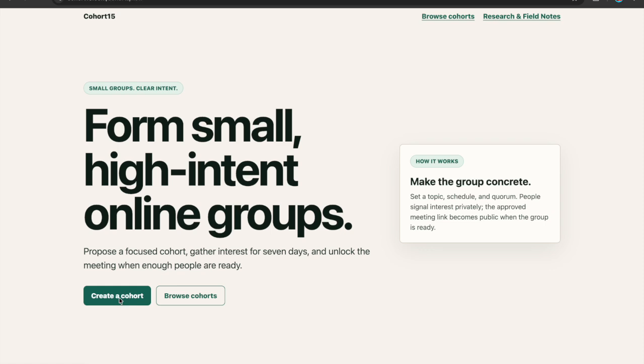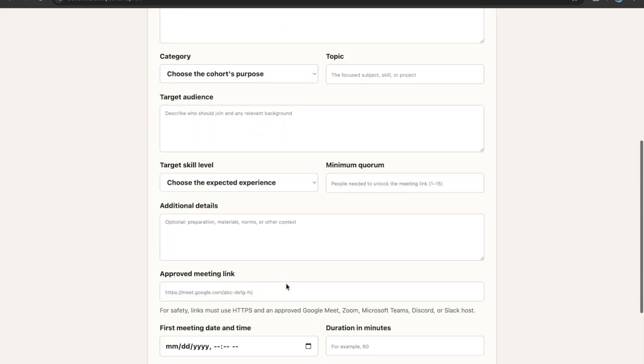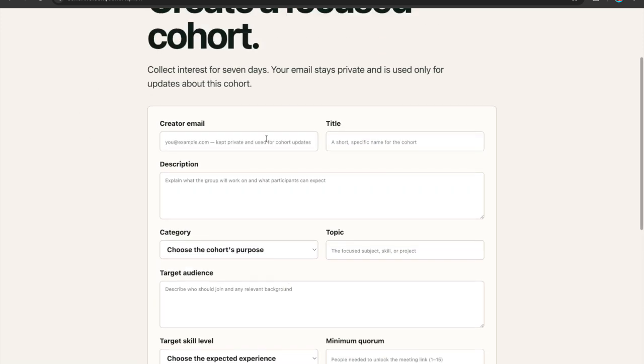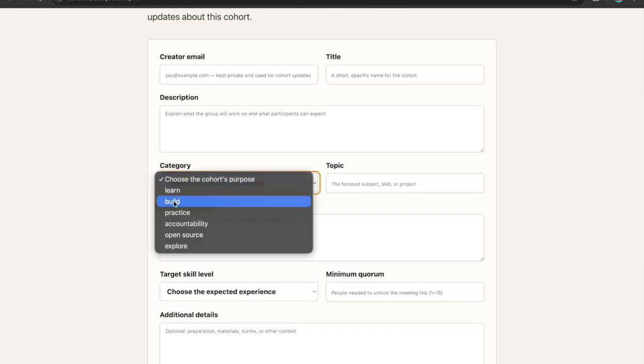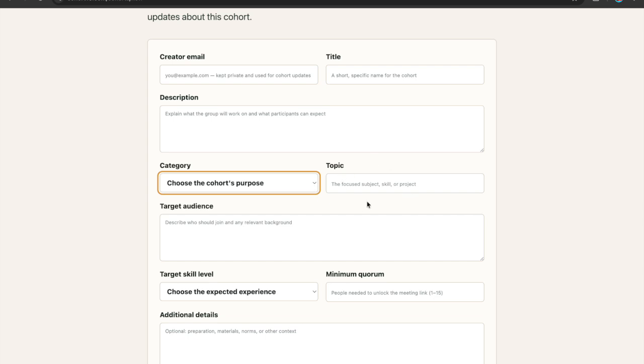All you have to do is click on the button, and then there's a form here. The form has some basic fields that you'll have to fill, like the email, title, description, categories. What is the purpose of the cohort? Is it to learn, build, practice, accountability, open source, explore? Explore is basically general. What are the topics that will be covered here?